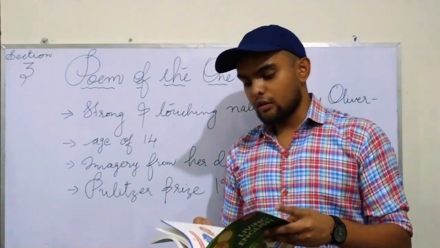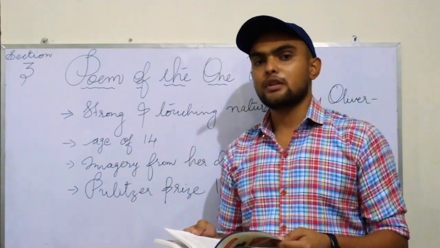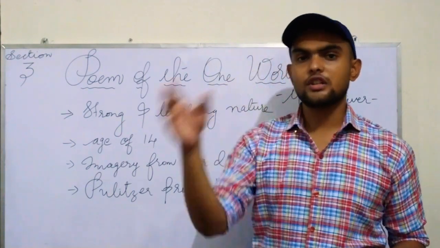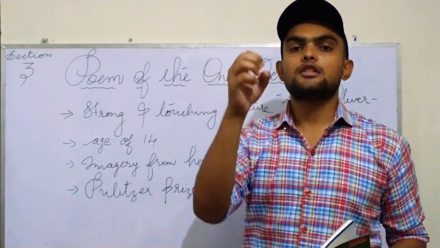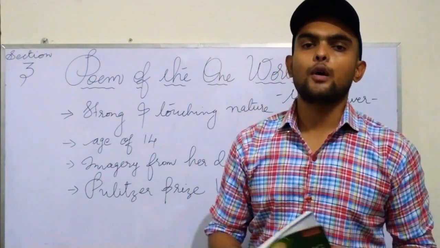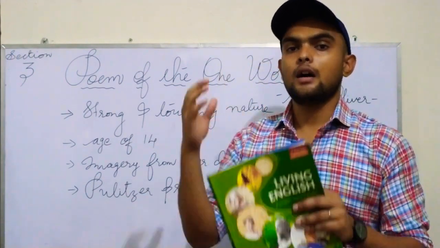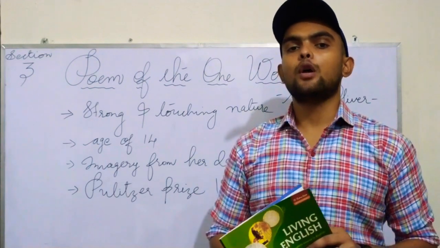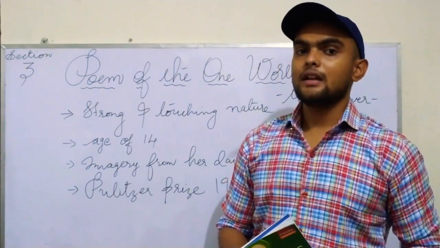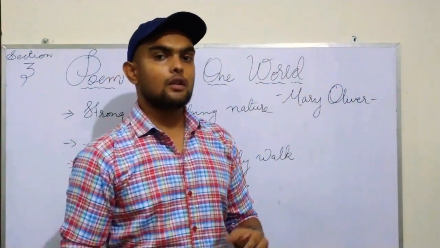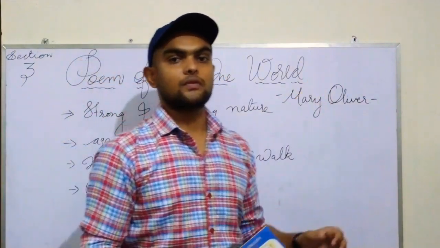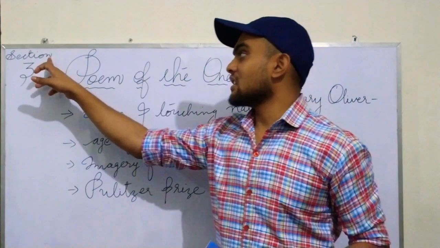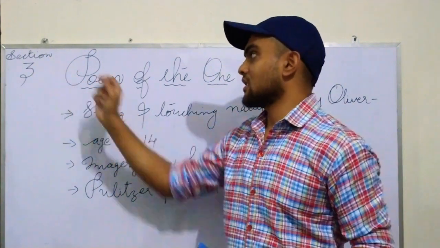But we are not seeing chapter 1, chapter 2. We are not going in the chronological order of the book, but we will be picking some of the shortest poems or shortest stories from this book, and we will be going forward like that. The chapters won't be named chapter 1, chapter 2, chapter 3. It is like section 1, section 2, section 3.